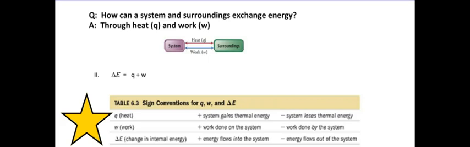Through heat and work. So heat is abbreviated as the letter Q, meaning quantity of heat, and work is W. So notice that there's always this exchange between the system and the surroundings. So delta E is equal to Q plus W, the heat plus work. All right, so here we have heat. If it is positive, that means the system gains thermal energy. That means it's getting warmer. If it's negative, that means the system loses energy and the system will get colder. Why? Because it's giving its energy to the surroundings.